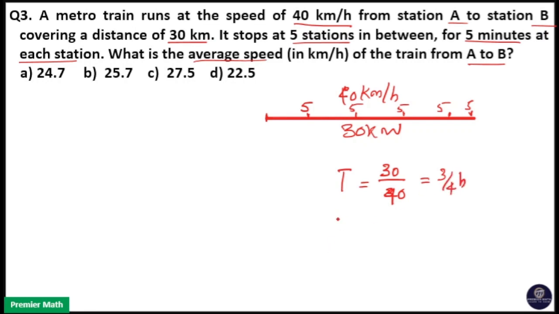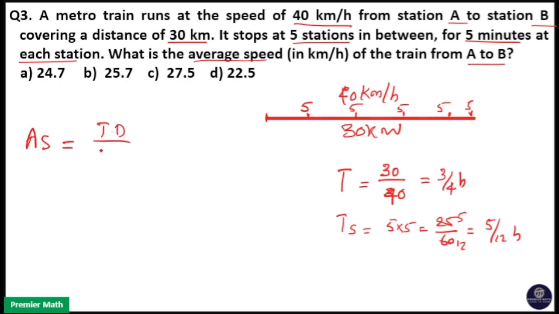Also, the stoppage time: the train stops at 5 stations, so total stoppage time is equal to 5 into 5, 25 minutes. So 25 by 60, 5 fives are 25, 5 twelves are 60. So 5 by 12 hour. That means average speed is equal to total distance divided by total time.